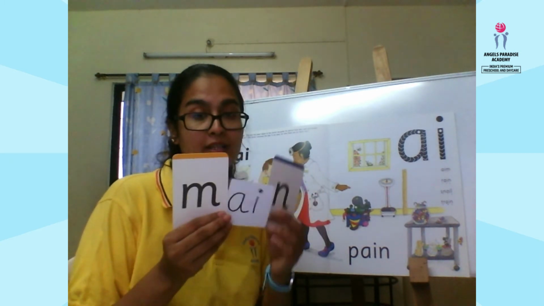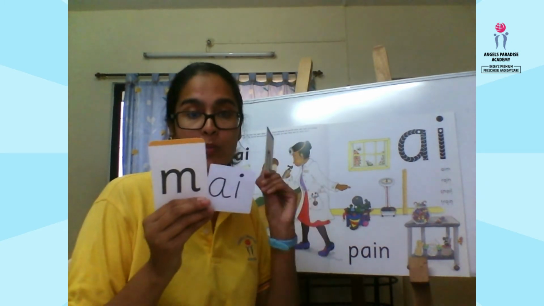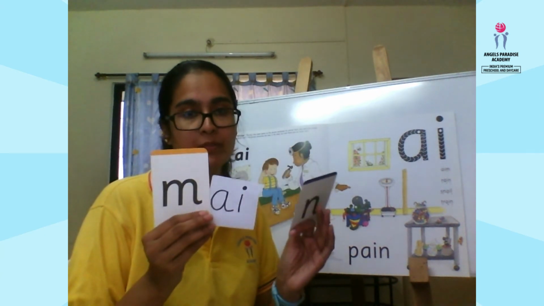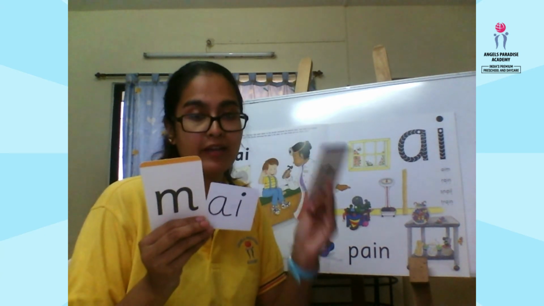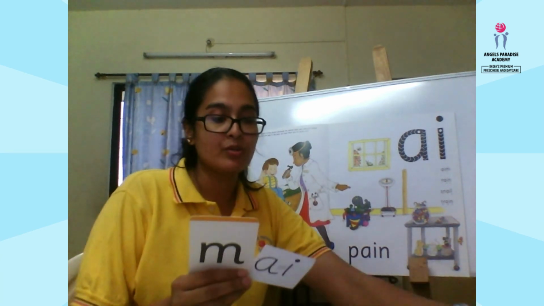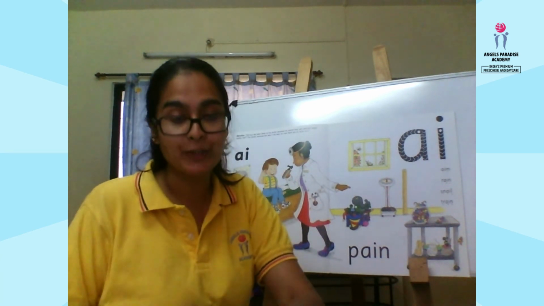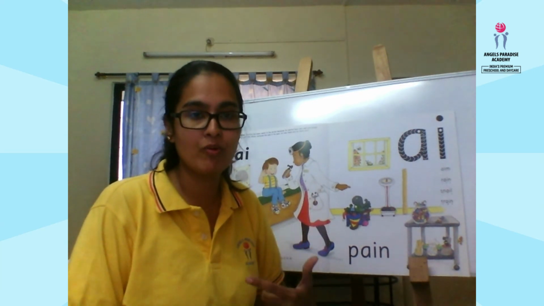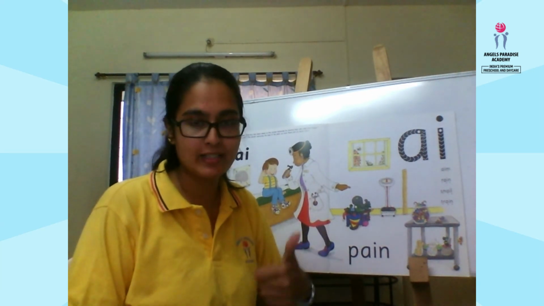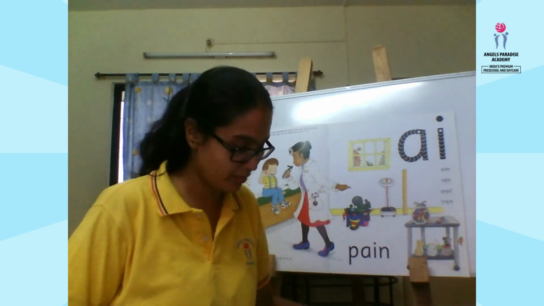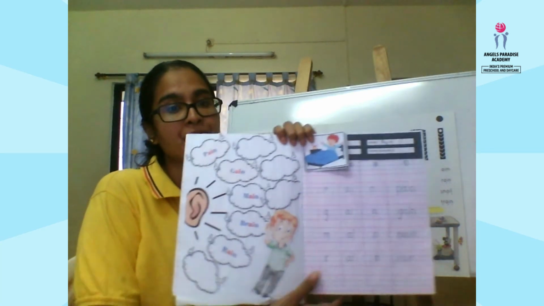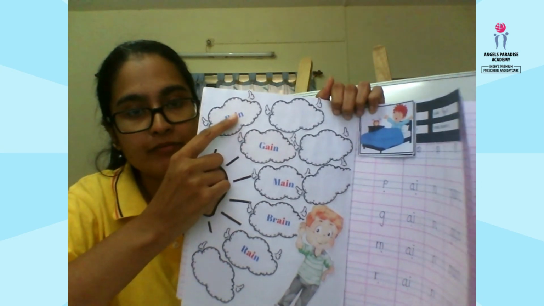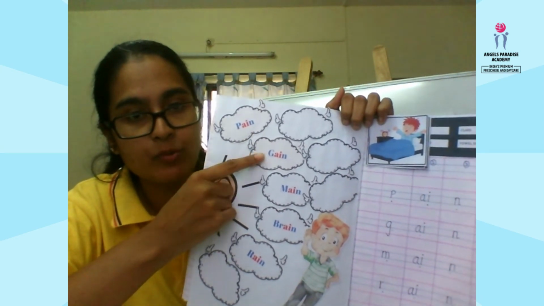Always remember that you have to listen to the word and then you have to find out how many sounds you are able to hear. The letter sounds or the digraph sounds. Okay. So this is how you have to use the sound in the words. Okay. Try doing it at home. I guess you are all very smart and you will be able to do it. Okay. So keep practicing. You can try reading these words as well. I think we have done with this word. So next we will move on to this word.